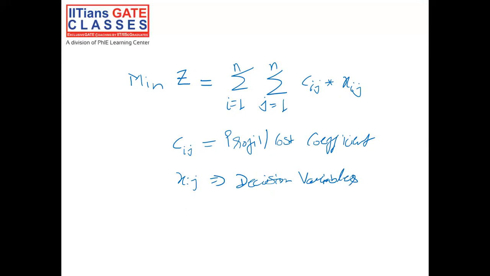Now, to solve this particular assignment problem, we are going to use Hungarian method, or we also call it Flood's technique.